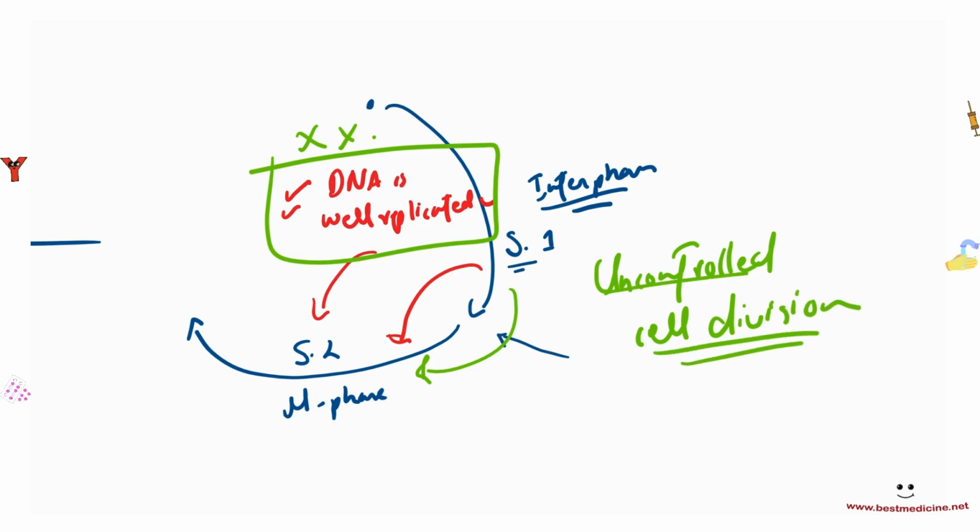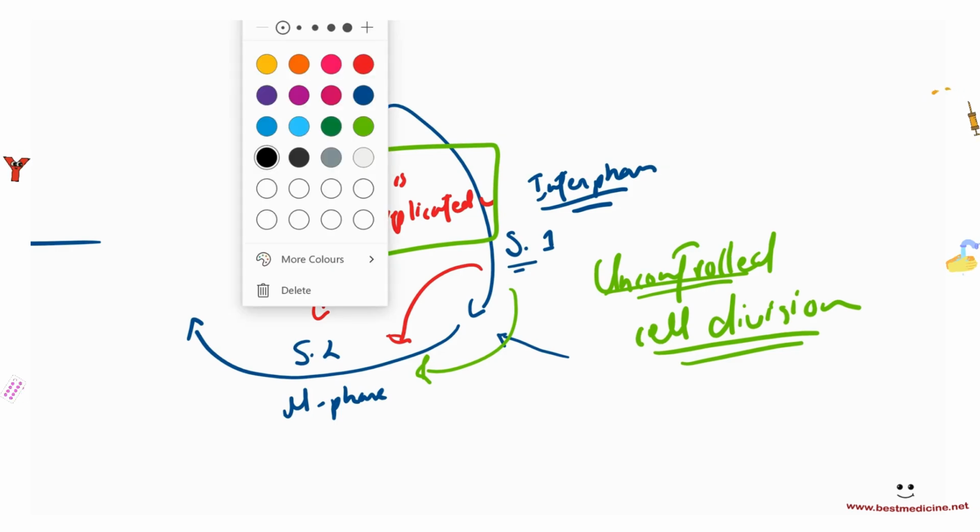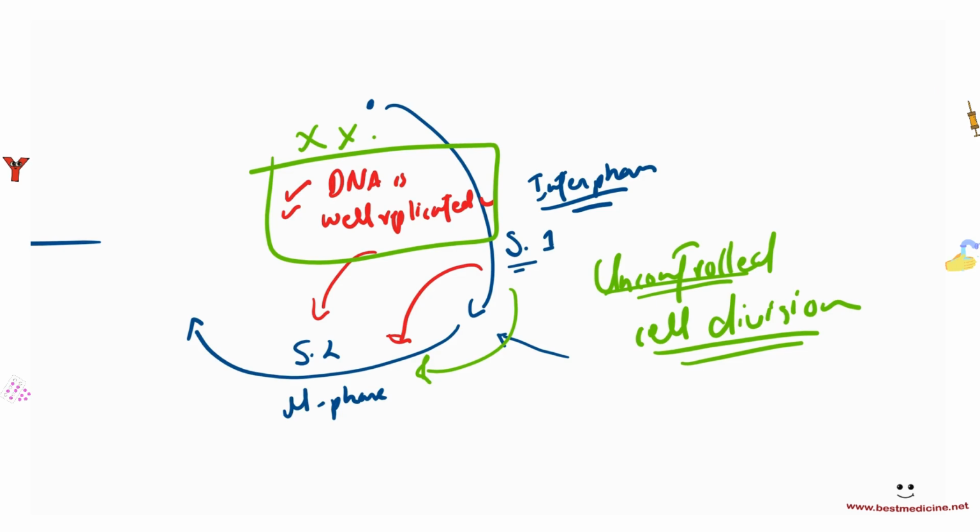Earlier it was controlled, but now you have a mutation in the gene that is supposed to control it. There's actually two types of genes. I want to mention this even though it's not mentioned in your book. So one kind of gene, which is this one, is called a tumor suppressor gene, right? If this gene is present, then it prevents any tumor from developing by suppressing an incorrectly replicated DNA from progressing to the next phase. So tumor suppressor genes prevent unnecessary cell division.